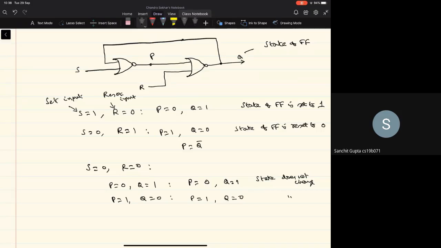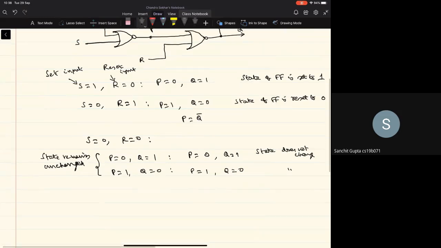So what this is saying is that whenever the S equal to 0 and R equal to 0 combination is given as the external input to this flip-flop, the state remains unchanged. And whatever is the bit that's available at Q equal to 1 will continue to be available. And this is what is referred to as the memory property of the circuit.